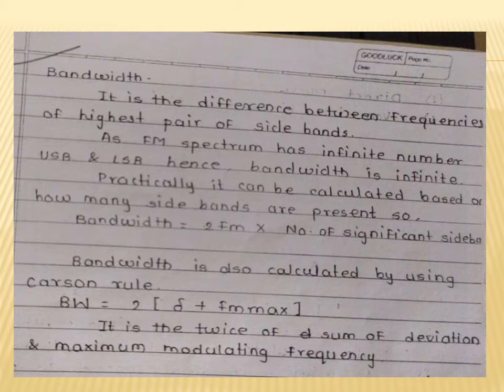The bandwidth is also calculated by using Carson's rule. So bandwidth is equal to 2 into bracket del plus fm max. It is twice the sum of the deviation and the maximum modulating frequency.